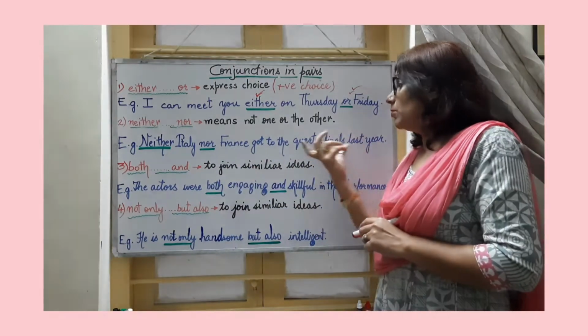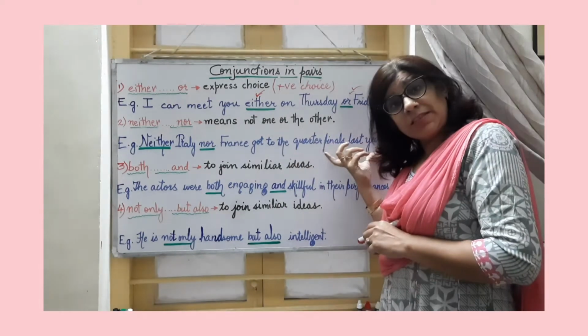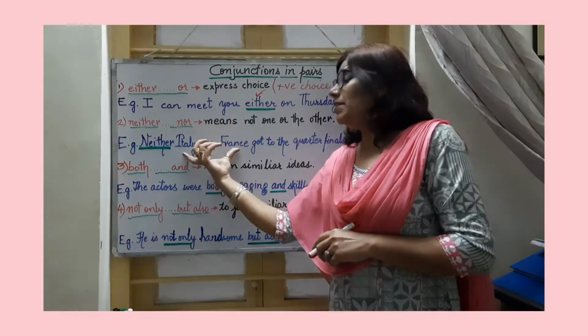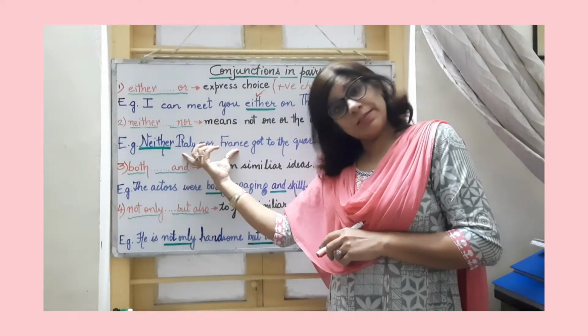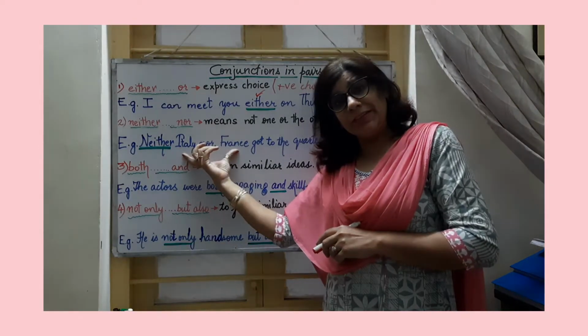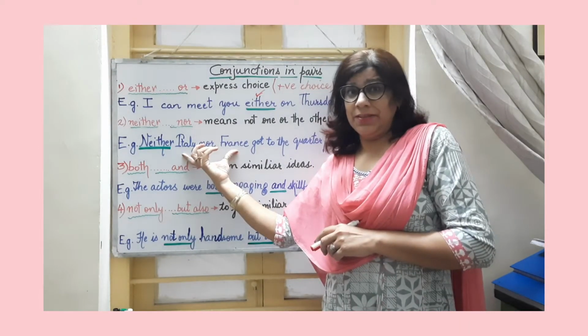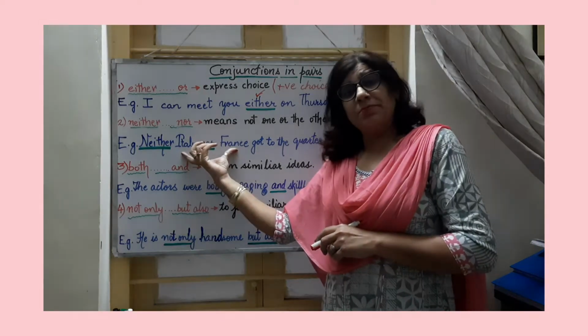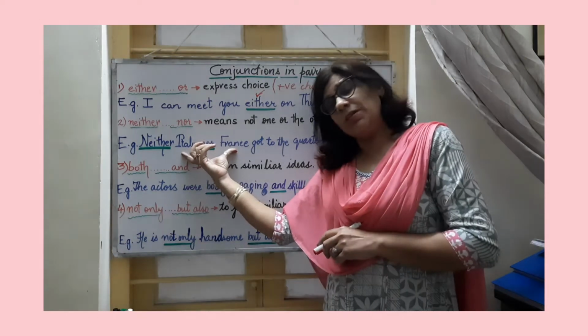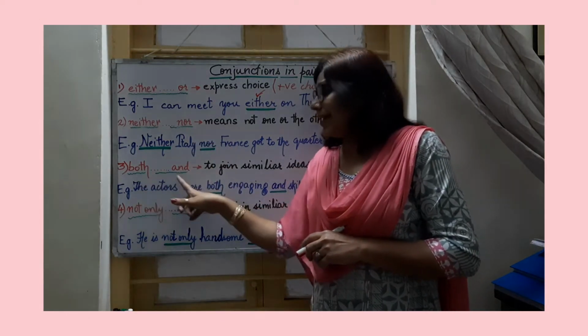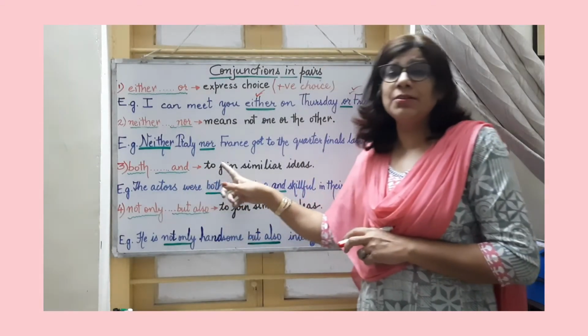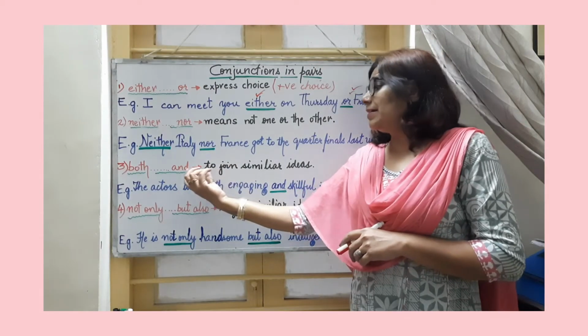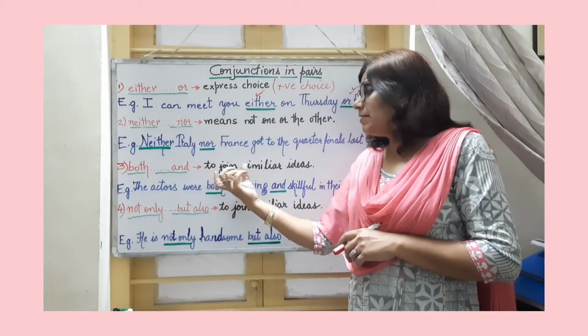Here we are talking about the quarterfinals of last year where none of these two teams went to the quarterfinals, right? So it is kind of a negative choice where both of them did not qualify for the quarterfinals.